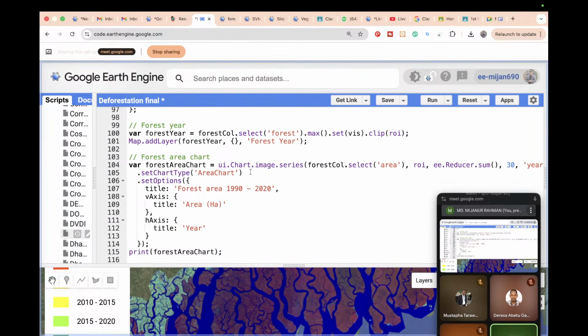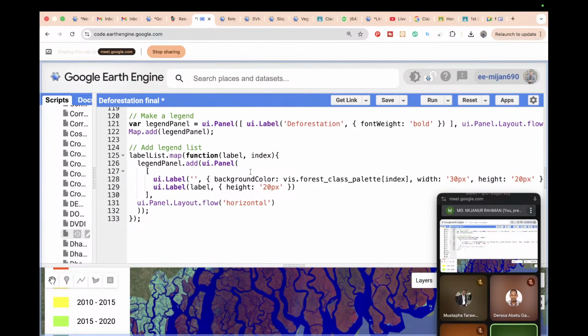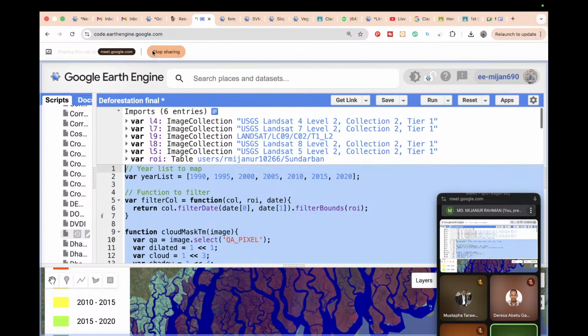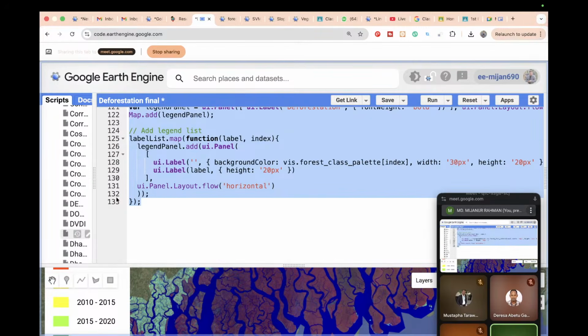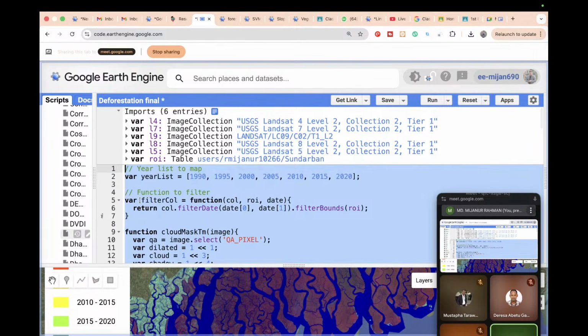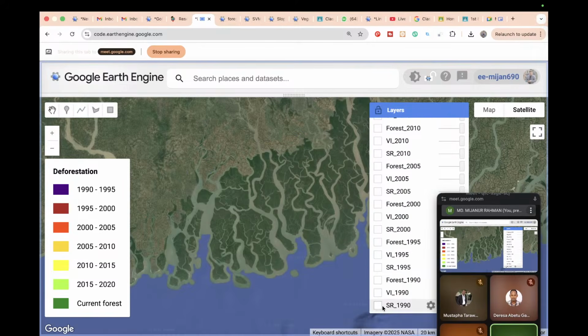And it also calculates the area chart to identify forest area for the different times, and the legend. So you can see it is very short code, not very much code, just from 1 to 133. But this code does a lot of things at the same time for Landsat 4, 7, 8, 9, so all of the image collections. Further, you can see it also helps you add all the images, all the bands, the SR bands, all the images for the different years, then the vegetation index for all images, and also adds the forest area for all images.